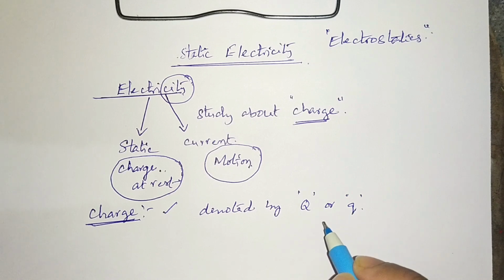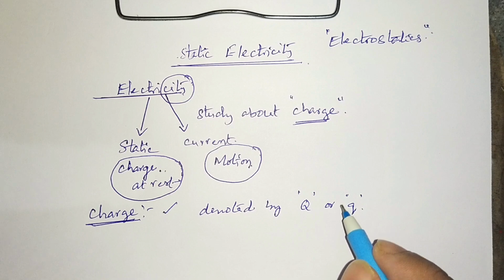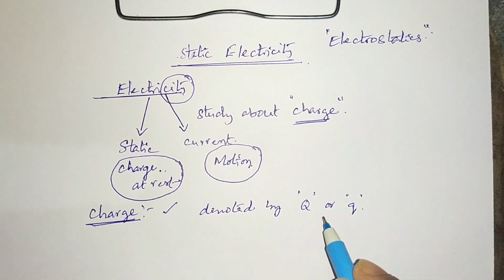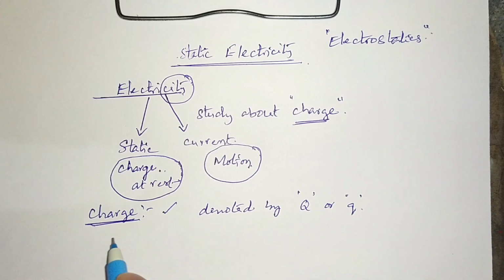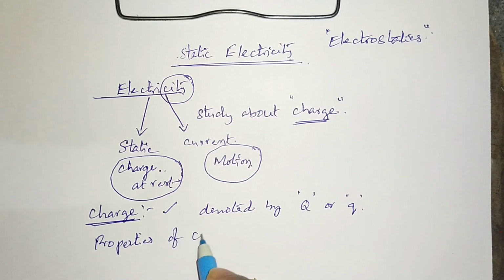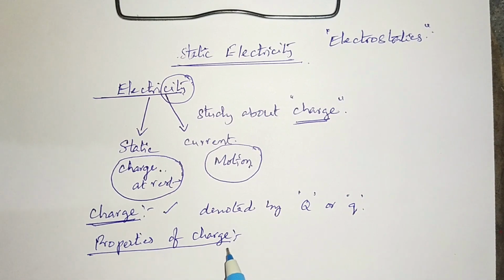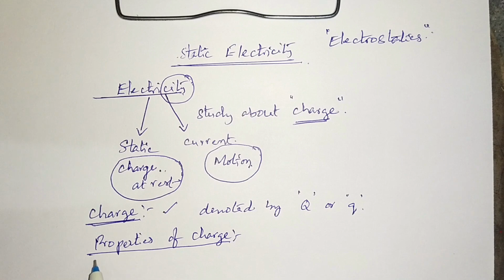Like we define mass as a small m, time t, length L, temperature T, similarly we define the charge of a body as Q, small q or capital Q, you can use. Now we are going to learn about the properties of charge. So far you learnt the definition of static electricity and the definition of charge. Now we are going to learn about the properties of charge.